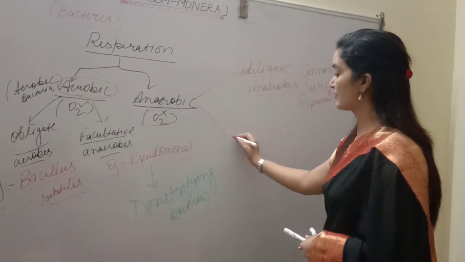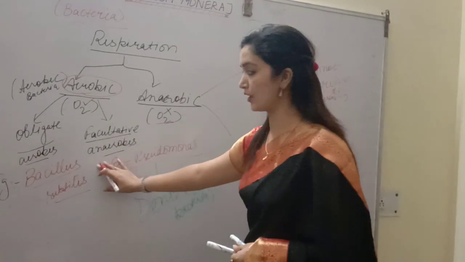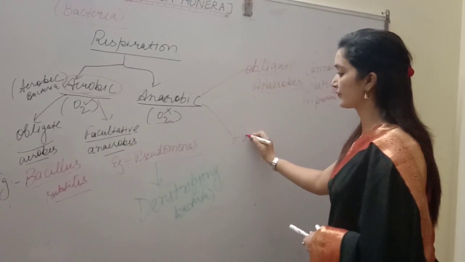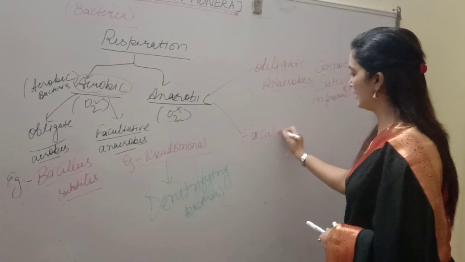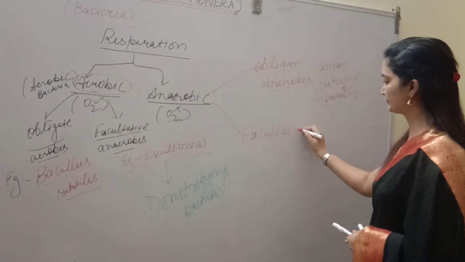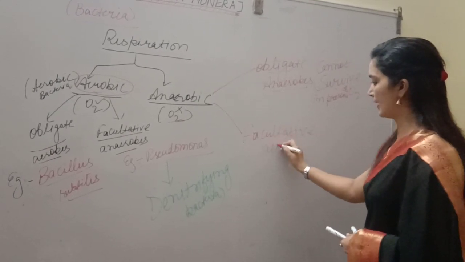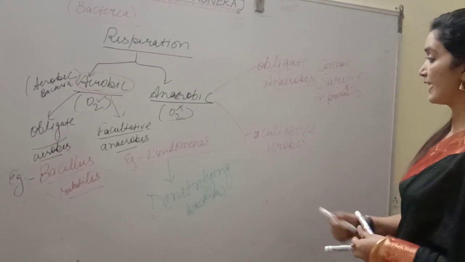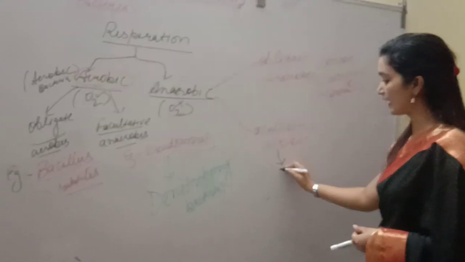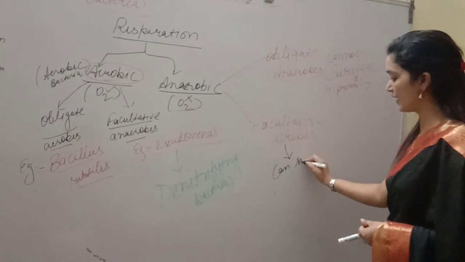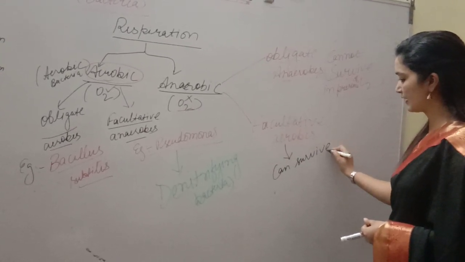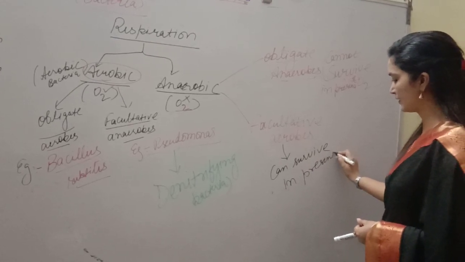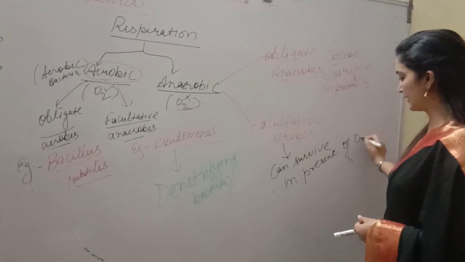Next, as there are facultative anaerobes, similarly there are facultative aerobes. Facultative aerobes means they can survive in the presence of oxygen.